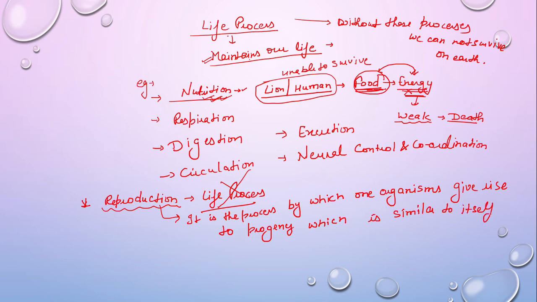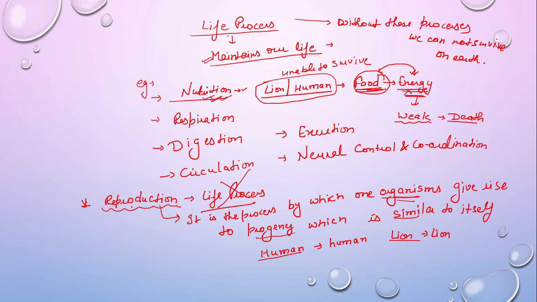Like a human reproduces only a human. A lion can reproduce only a lion. No human can reproduce a lion, or no lion can reproduce a human, right? So reproduction is a process by which an organism gives rise to progeny which is similar to itself morphologically and physiologically. We'll talk about these later.